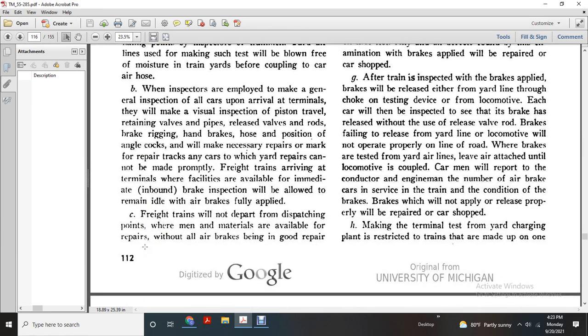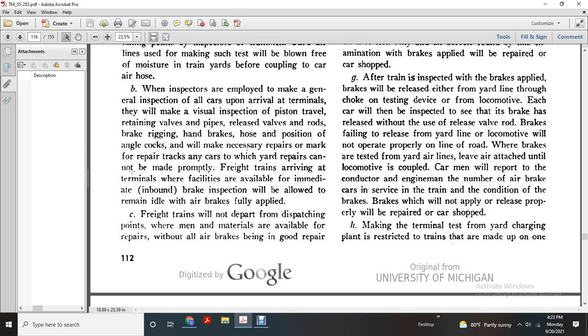Well, when inspections are employed with a general inspection of all the cars upon arrival at the terminals, they will make a visual inspection of the piston travel, the retaining valve, the pipes, and the release valve rods, brake rigging, hand brakes, hose, and position of angle cocks. They will make necessary repairs or mark cars for repair tracks. Any car on which yard repairs cannot be made properly.